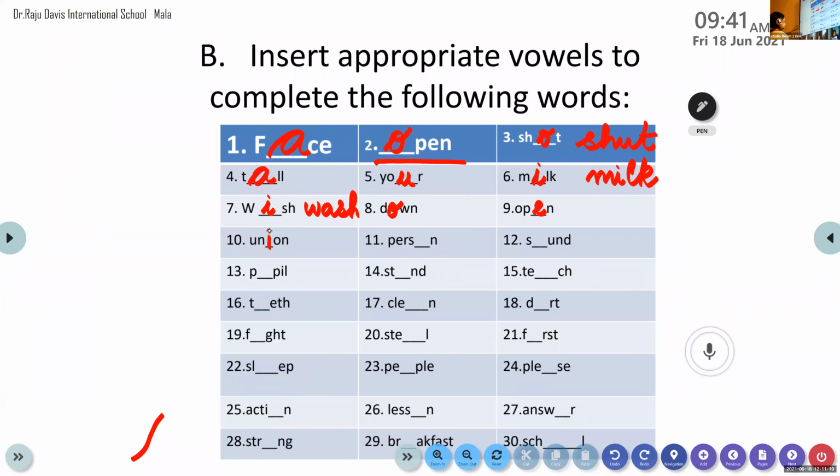Yes. Now the next chance goes to Abel. Abel, come on. Unmute it, Abel. Yes, now it's unmuted. Yes, come on. Say the answer. Person. Very good, Abel. It is person. So which letter? Tell ma'am which letter. Oh, very good. It is O. Come on, write. All of you, please do write it. Very good, Abel.